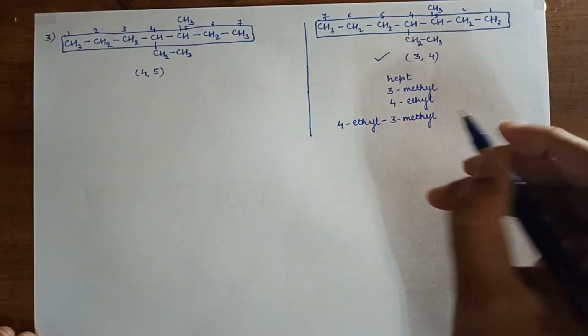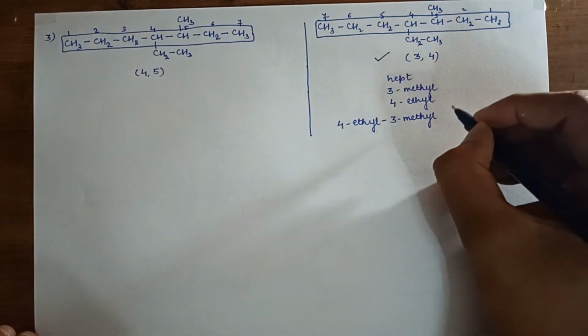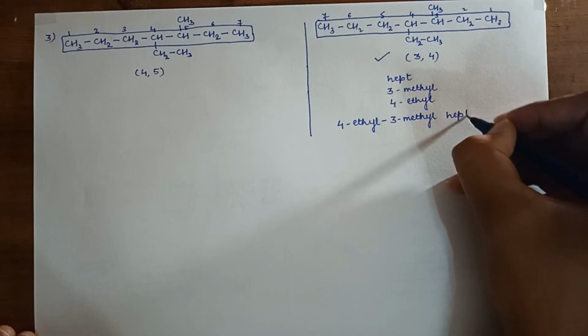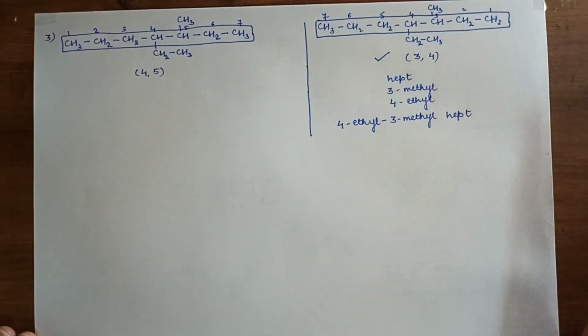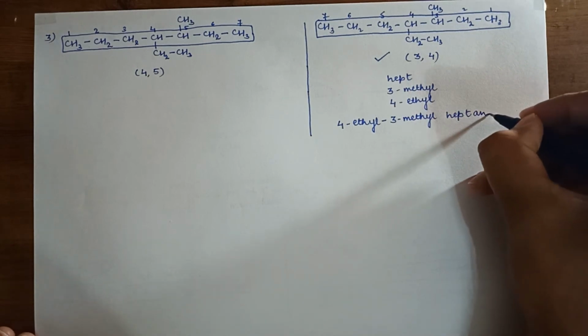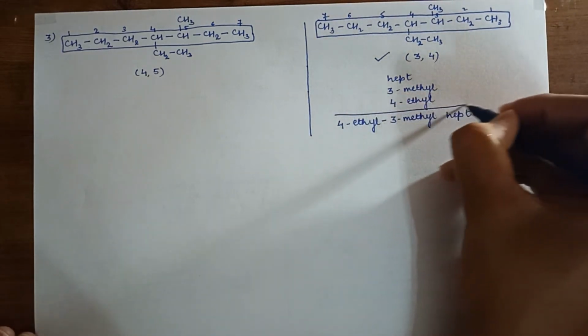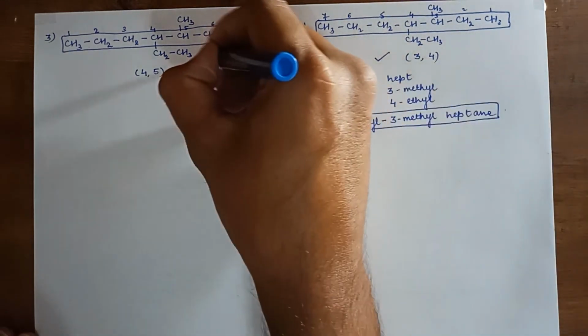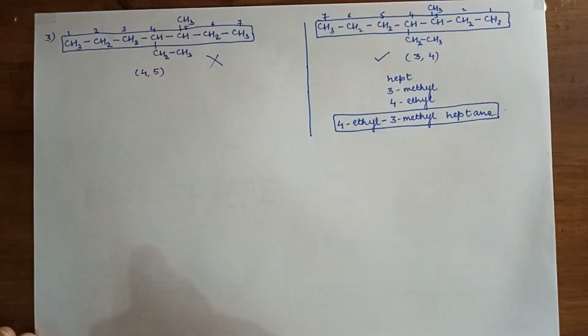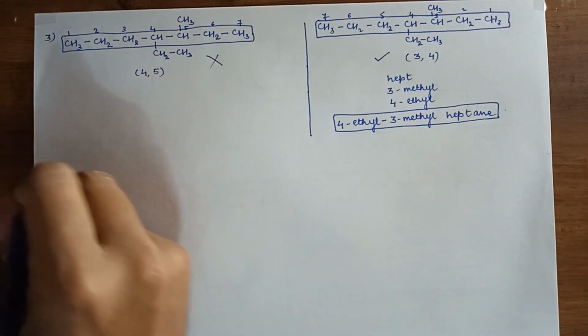That was about 2 degree branching. Now word root, that is hept. And now 1 degree, that is type of carbon chain, that is alkane, ane. So this is my IUPAC name for this compound. This is the wrong representation. We'll go for the fourth example.